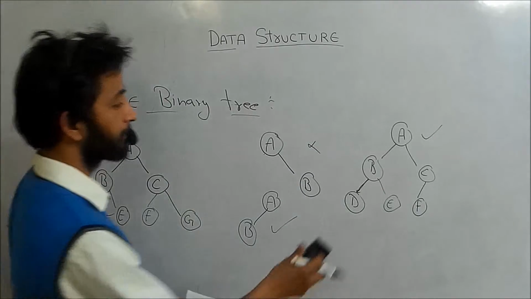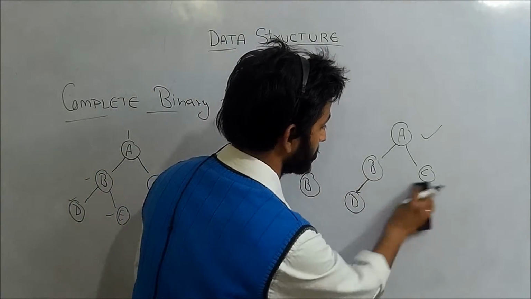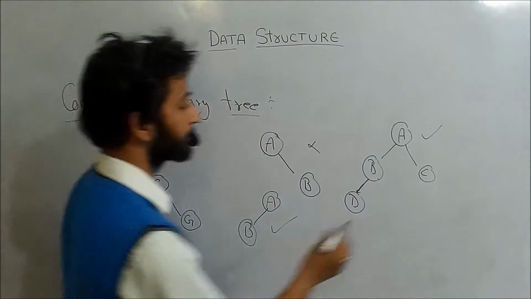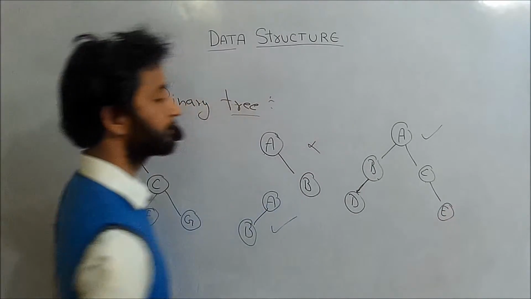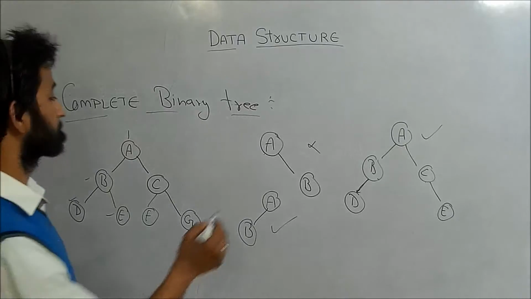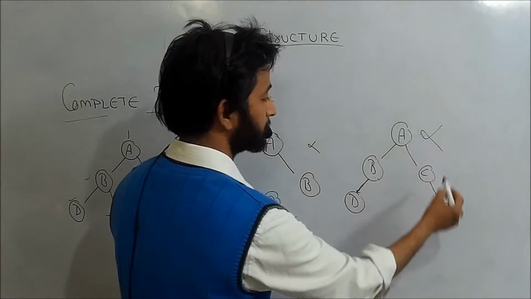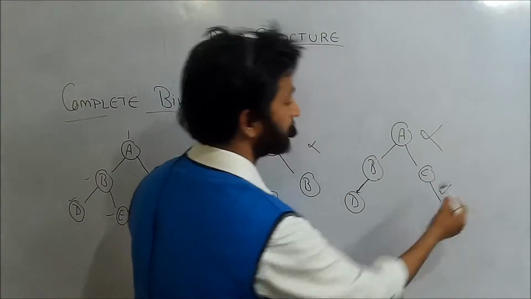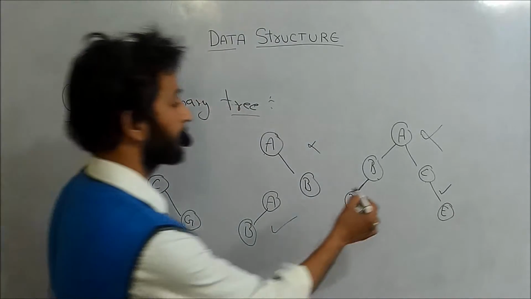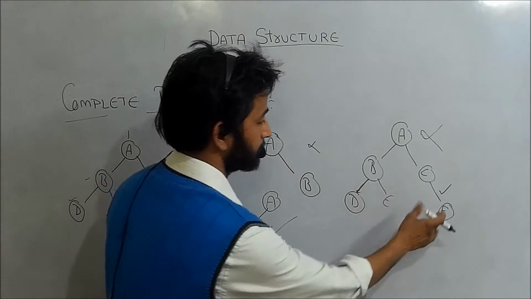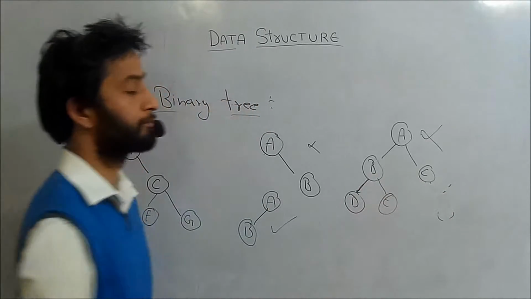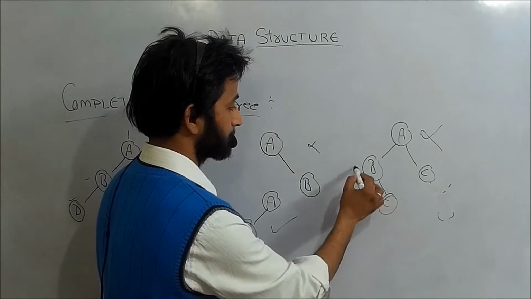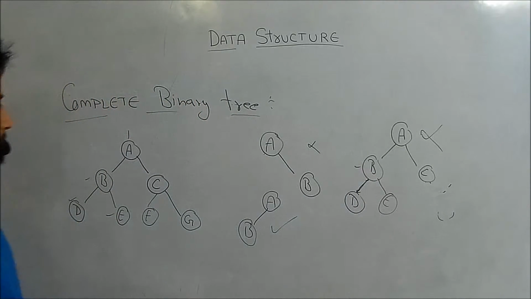So if I get a case in which I am having a tree like E, so this is not a case of a complete binary tree, because this element E will be inserted at this position first, means first we have to complete this tree. So this is the case of a complete binary tree.